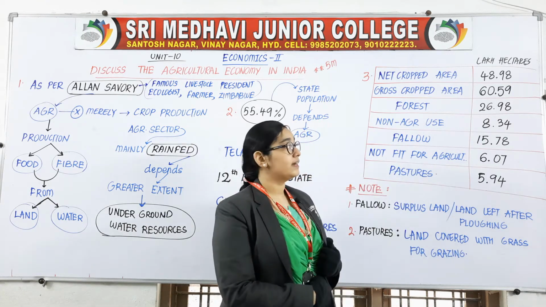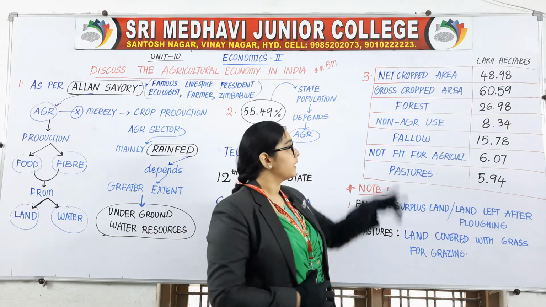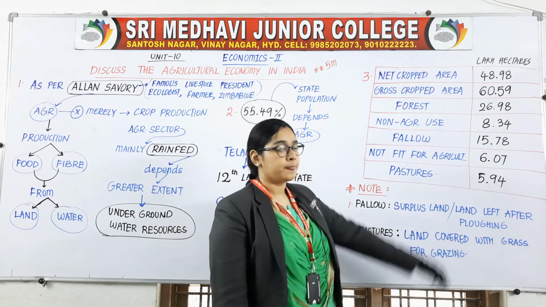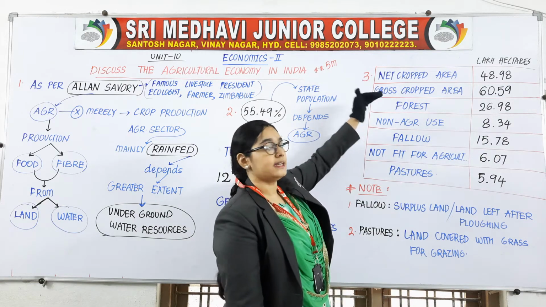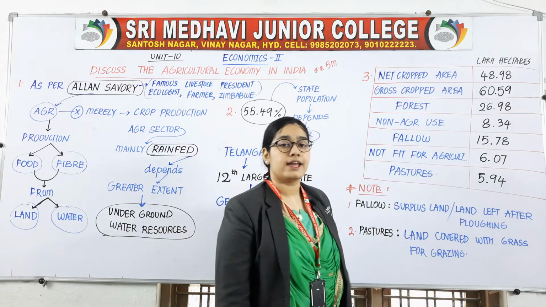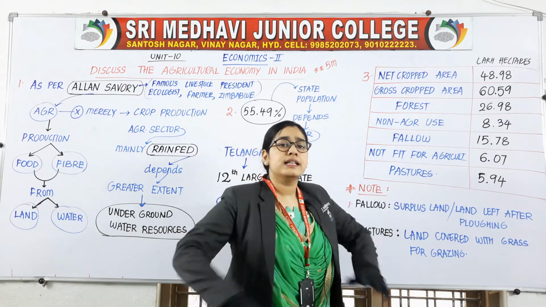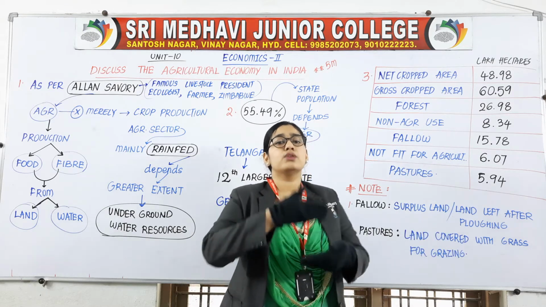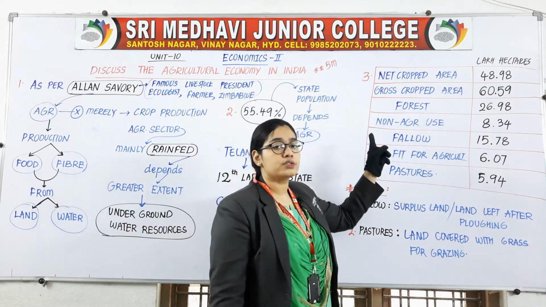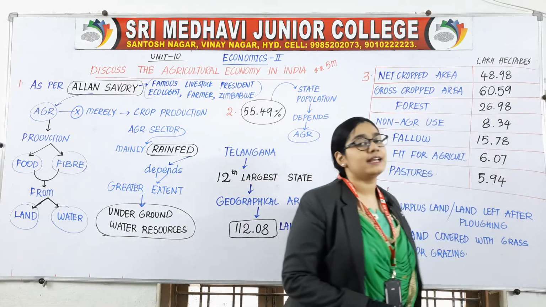Is it clear? Now let us see what kind of lands have how much area. Net cropped area has 48.98 lakh hectares. Then gross cropped area has 60.59 lakh hectares. Cropped area means the part of the area where we are growing crops. So net cropped and gross cropped are done. Then next, forest with 26.98 lakh hectares.